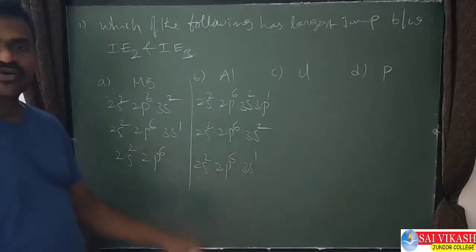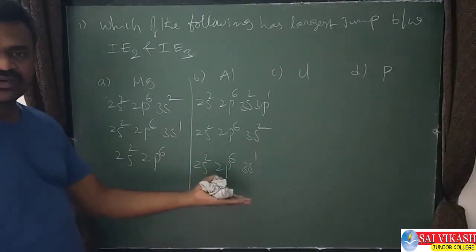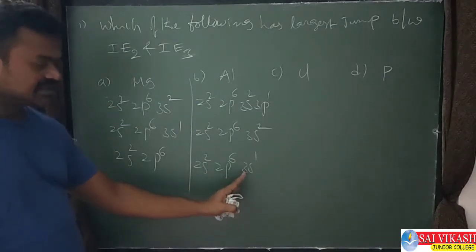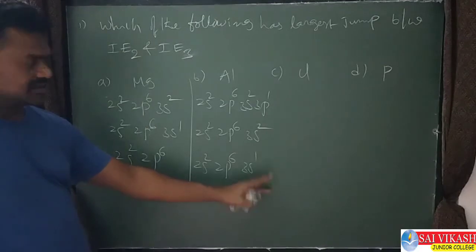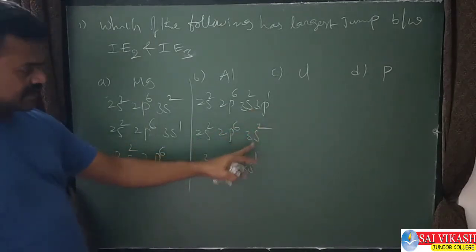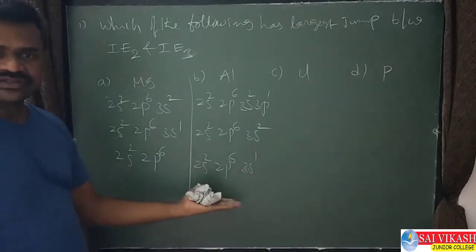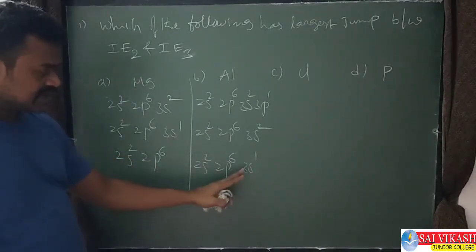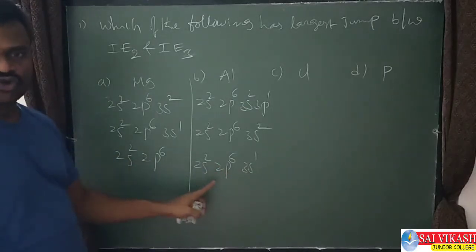The third also is removed easily, because to remove this electron, less energy is required. First electron is removed, second electron is removed. So to remove the third electron, such a huge difference is not needed. Why? Because after removing its 3s1, only then does it gain 2s2, 2p6. In magnesium, after removing the second electron itself it gains the stable 2s2, 2p6 configuration.